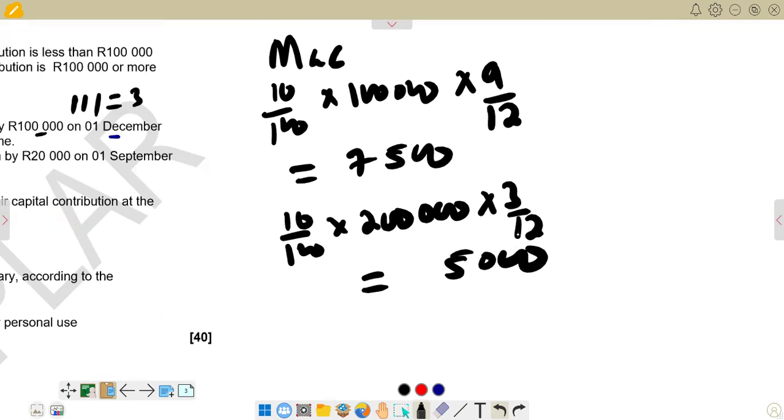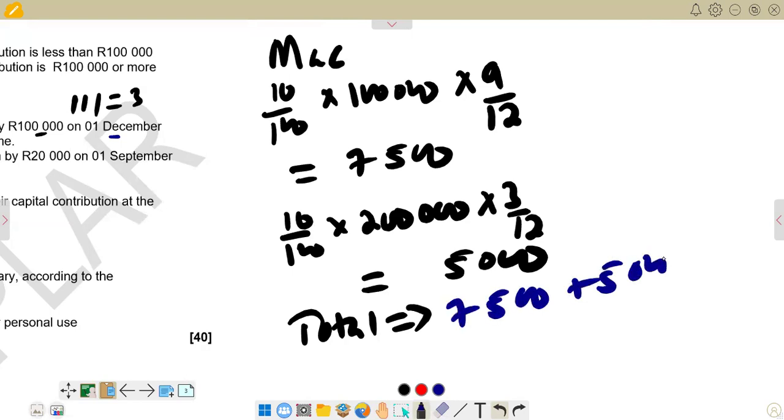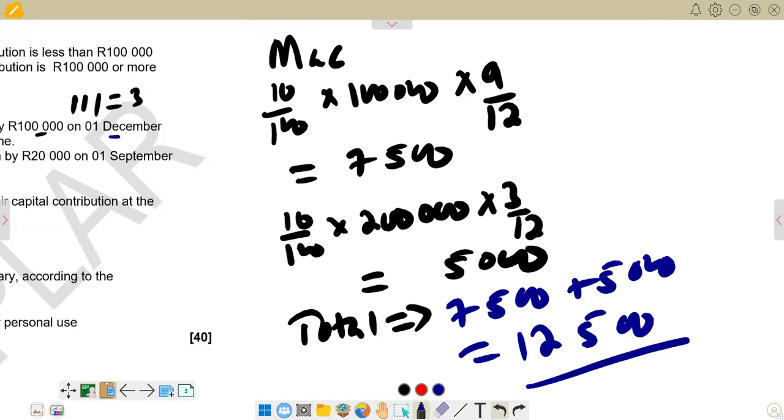Then to find the total for Mark, we are now saying 7,500 plus 5,000, and obviously the number we are going to get there is 12,500. So this is what we have for Mark.